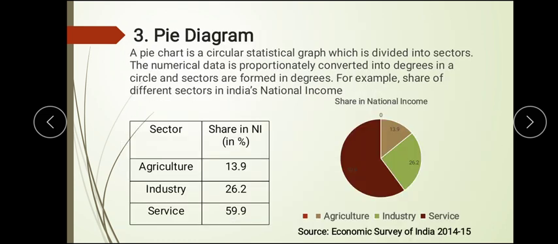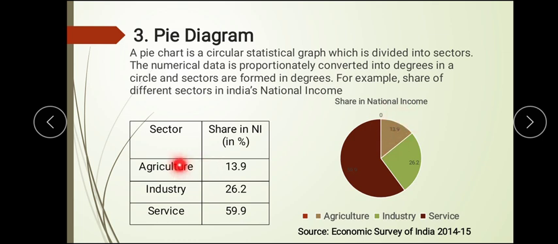Then comes the pie diagram. Now what is a pie diagram? It is a circular chart, and a circle has 360 degrees. So you have to divide all your items or sectors into these degrees. You have to use the formula and convert the share: first you go with the total. If the total here is taken in percent, the total percent is 100. So you do 13.9 into 360 degrees divided by 100, and you get the degrees. That degree you have to draw from here.